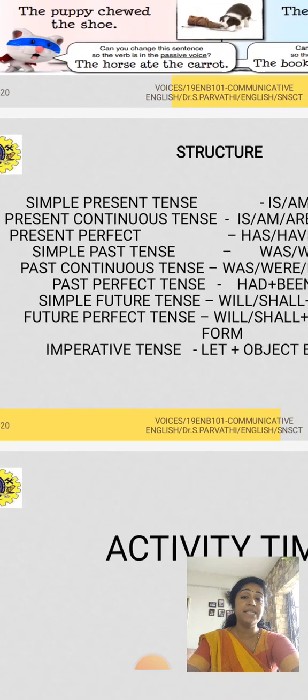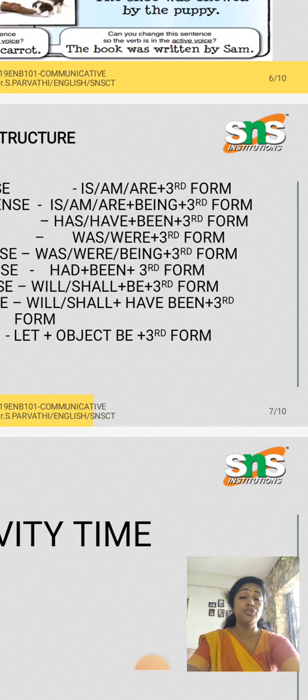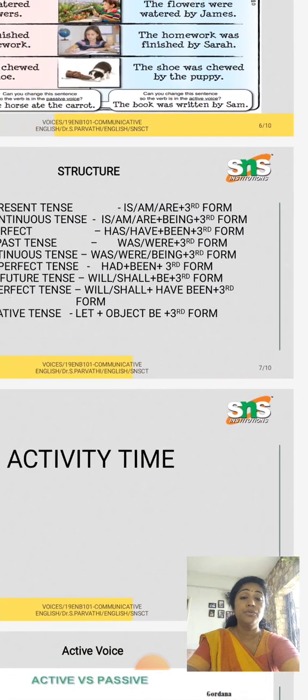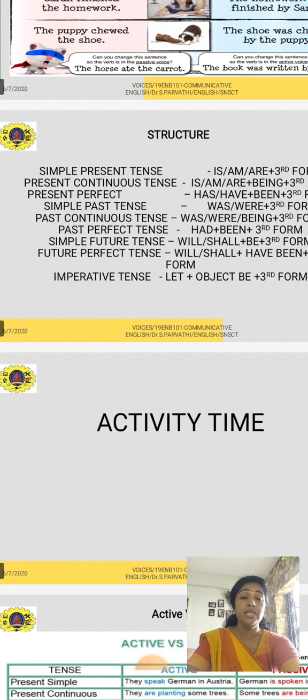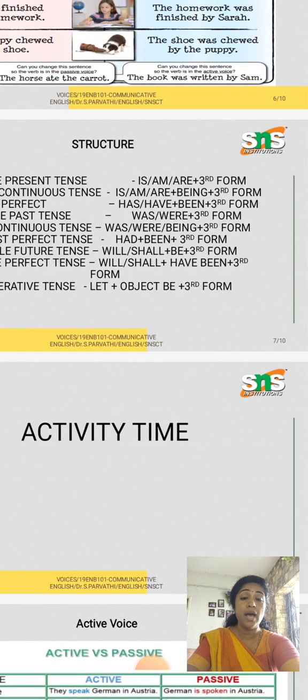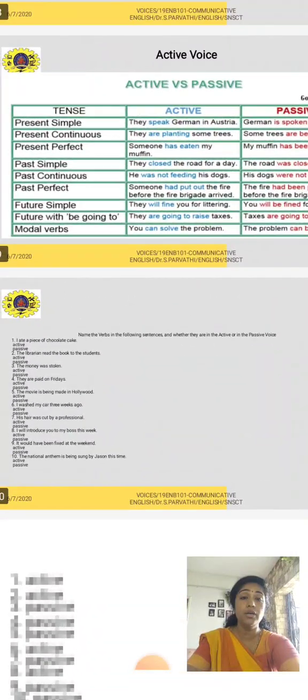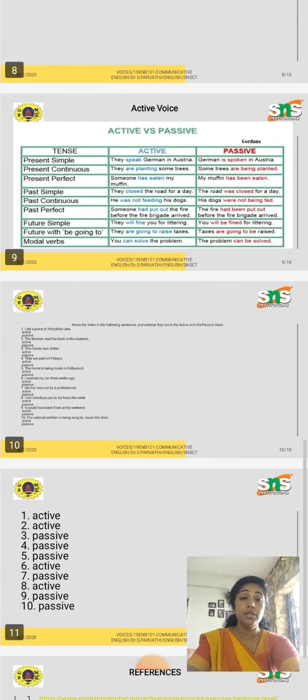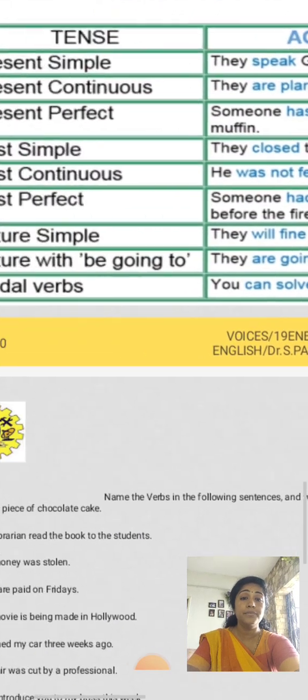If it is present perfect tense, when it comes to perfect tense, you have to choose has, have plus been plus the third form. So you have to clearly see the tenses. According to the tense, you have to create the structure of the sentence. Okay, clear?